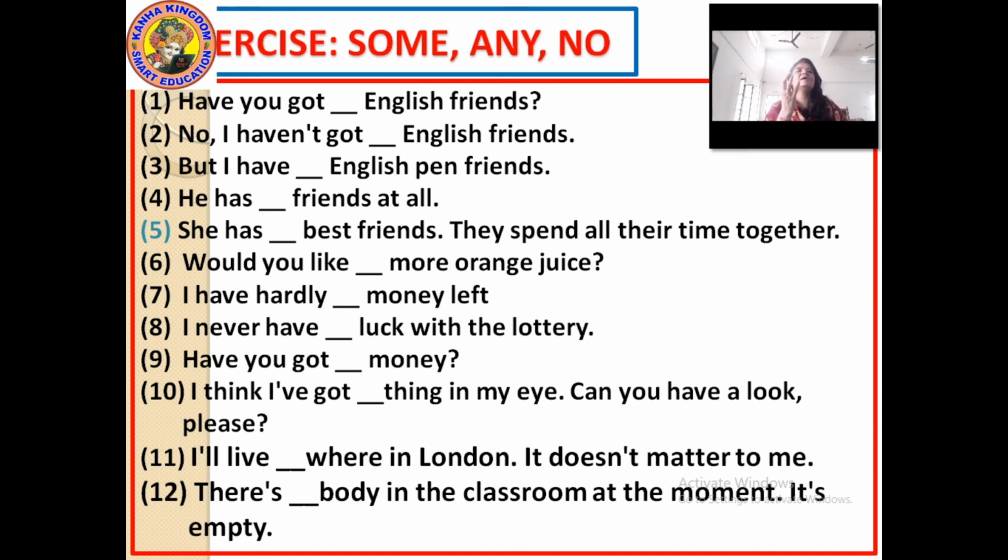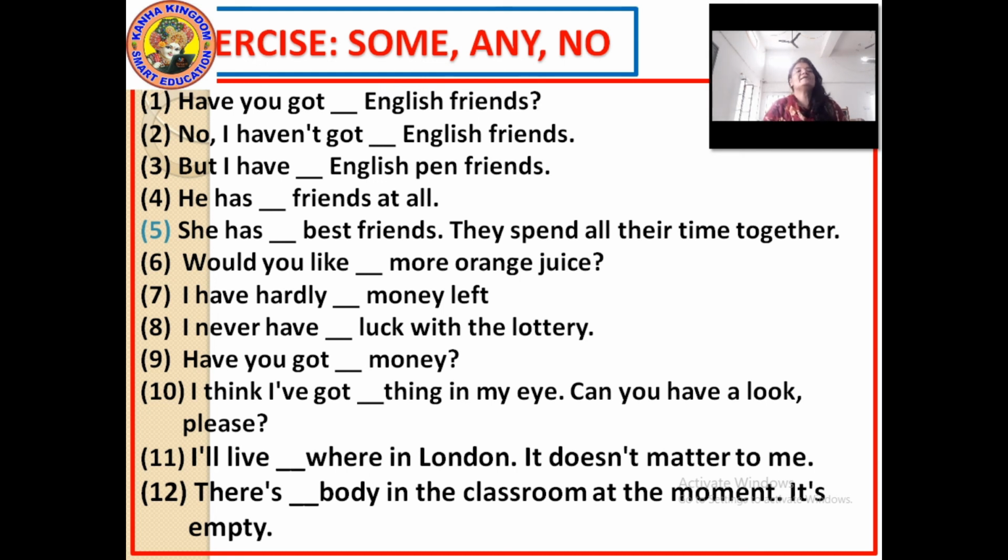I think I have got something in my eye. Positive sentence, so something in my eye. Can you have a look, please? And the next one is, I will live somewhere. Positive sentence is there. Somewhere in London. It doesn't matter to me. But the further sentence is negative, so here it can't be some. I will live anywhere in London. It doesn't matter to me. Because the sentence is negative, so we will use any.